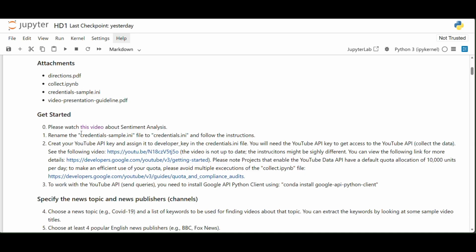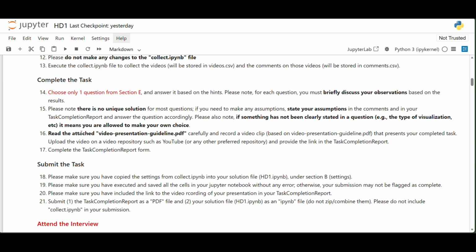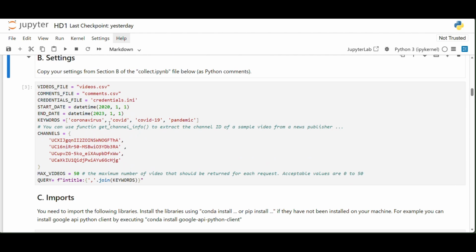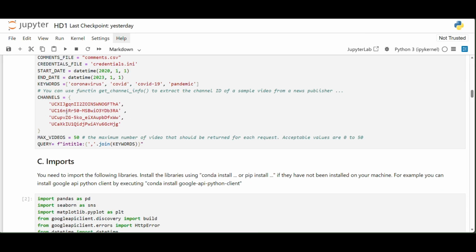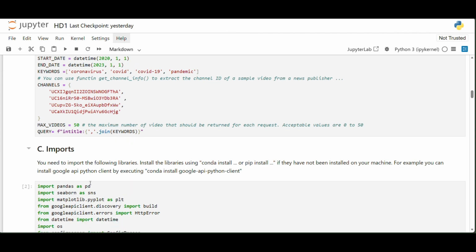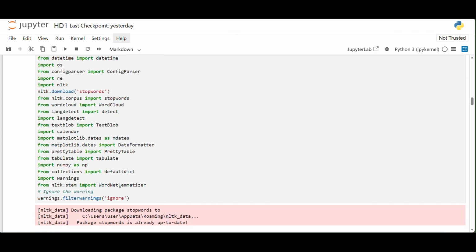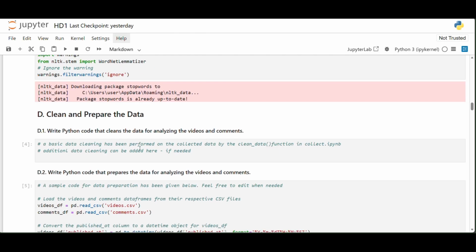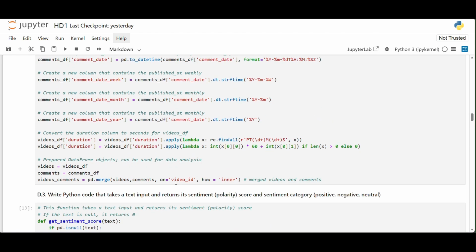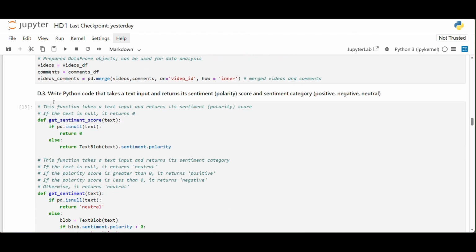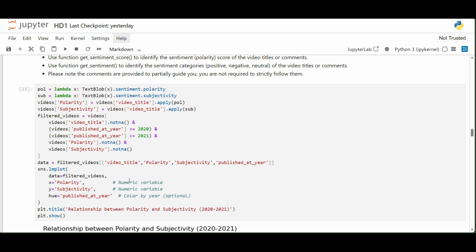There I had to put specific keywords for my data. I specified the keywords as coronavirus, COVID-19, COVID and pandemic, and I specified the start date as 2021 and end date as 2023. These are the channel IDs. Maximum videos 50. These are the libraries. It was given already in the task sheet. This was done prior for data preparation, and this was also done prior.